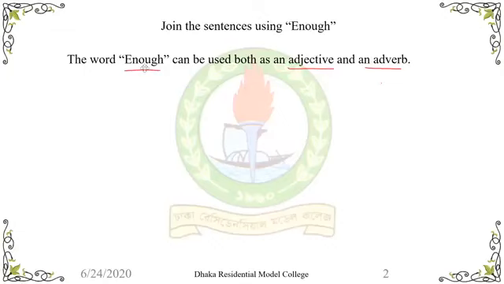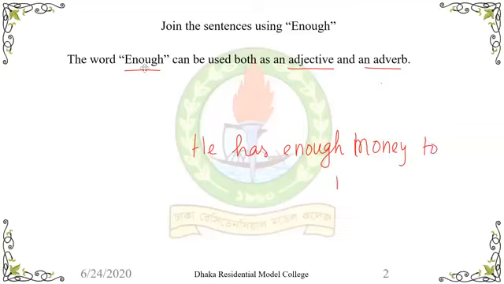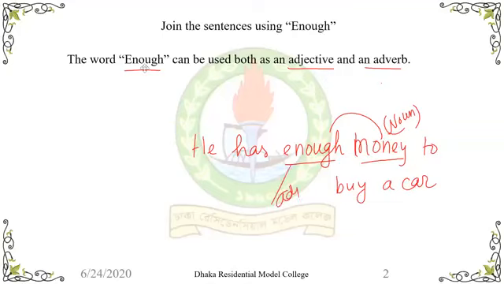You see, he has enough money to buy a car. The word enough is used before money, and money is a noun, so the word enough is an adjective here.